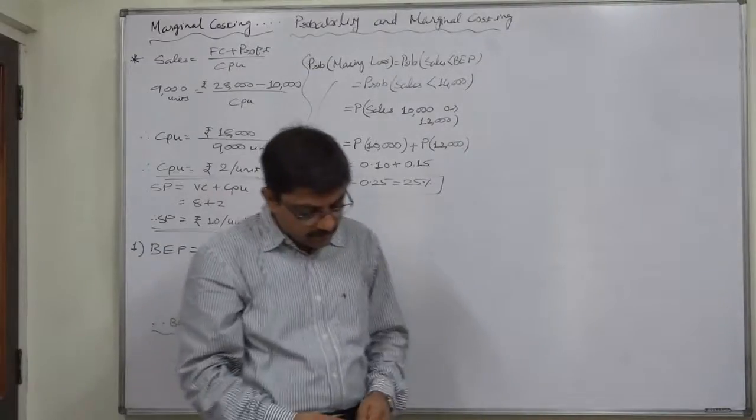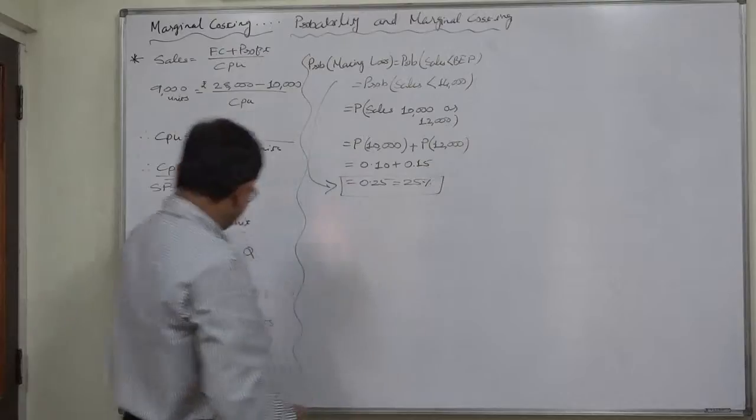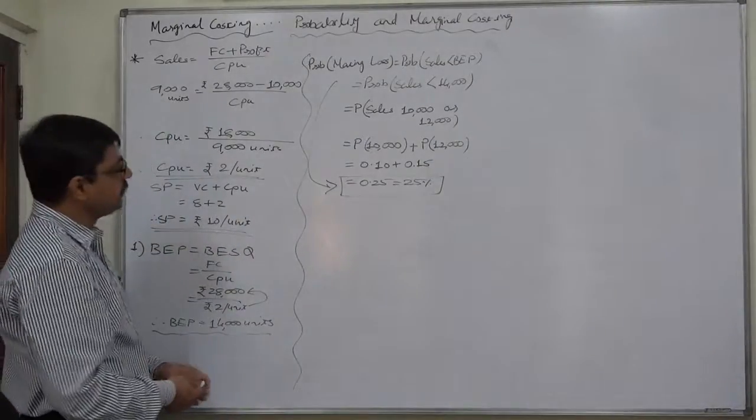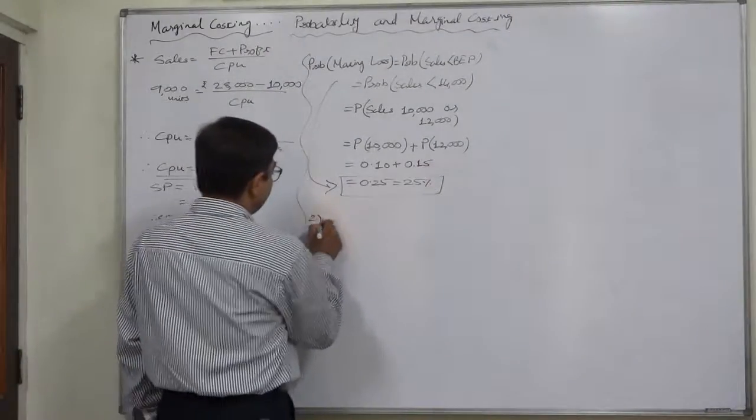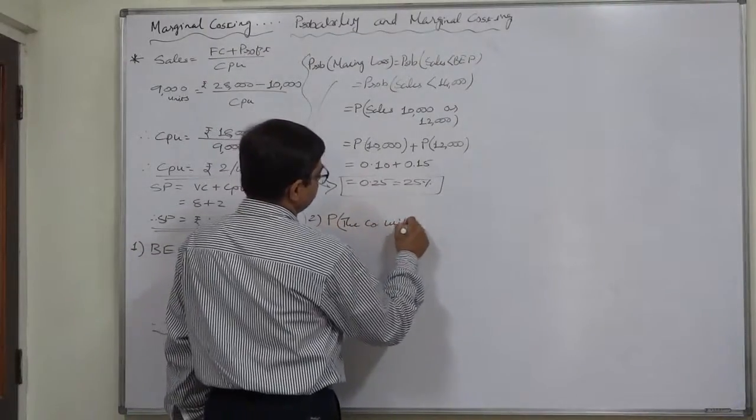Number 2 is, what is the probability that the company will at least break even? Now, what is the break-even point? It is 14,000. So the second case is the probability the company will break even.